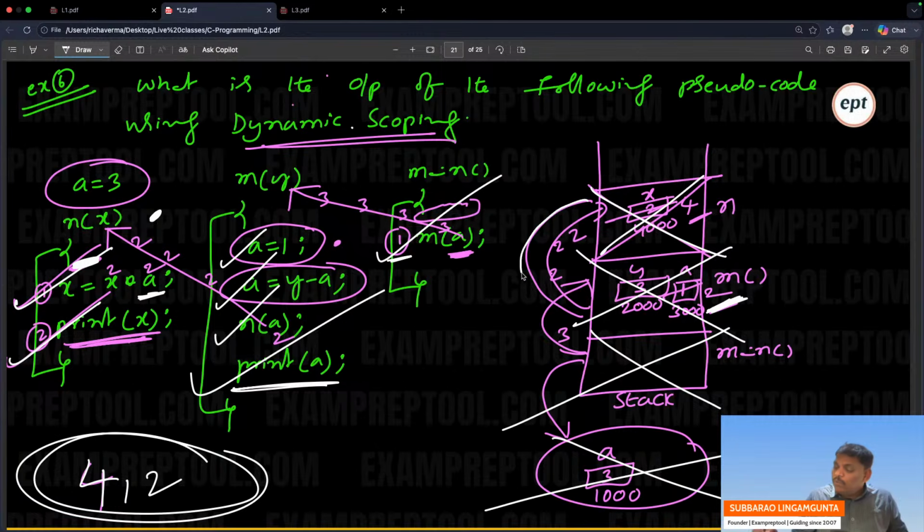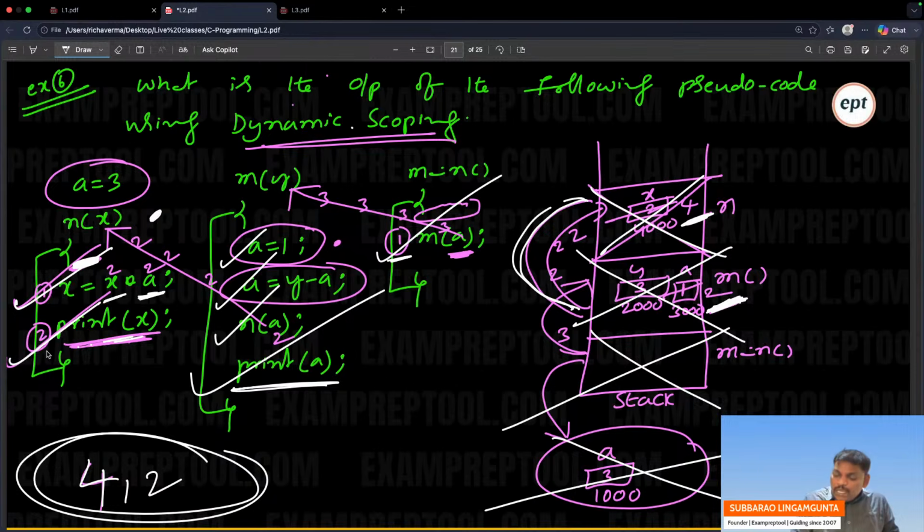So go down. Dynamic scoping. A is 2. X is there, X is 2. A not there, go down, 2. So 2 kept. 2 into 2, 4. X became 4. New X is 4. Lastly, print X. 4 will be printed.